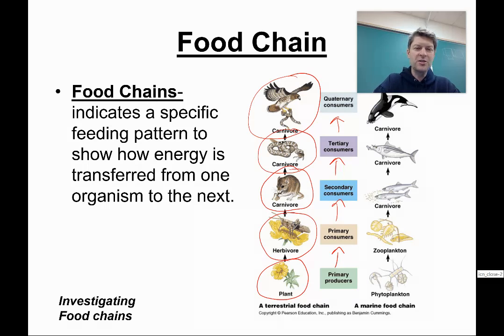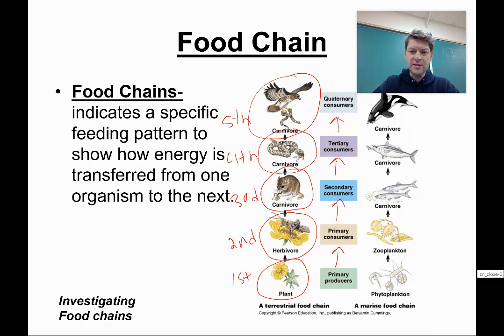As far as the trophic levels go, remember that word. This would be the first, the second, third, fourth, and fifth. Now, the top of the food chain is also sometimes called the top carnivore. So in this particular food chain, this eagle, or maybe it's not an eagle, it's probably a hawk, would be considered the top carnivore.